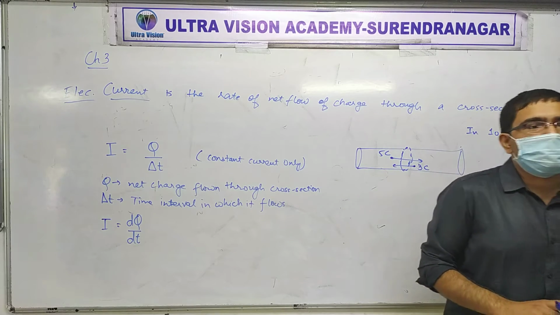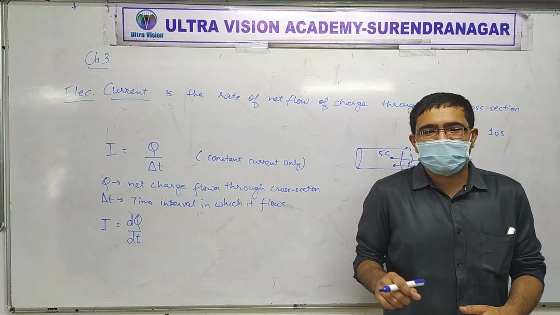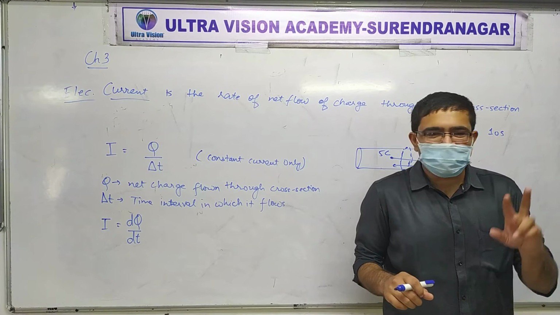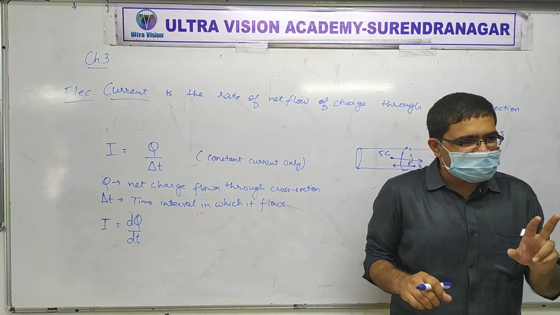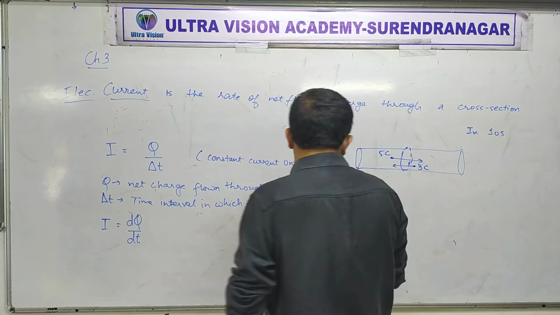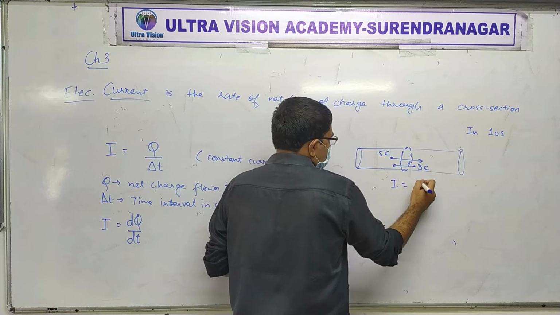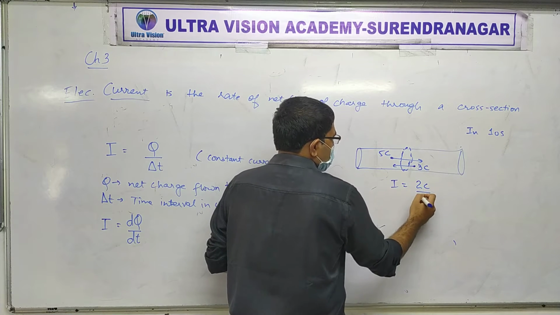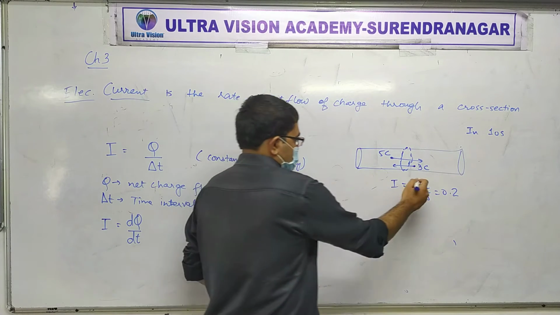From this one you put 5 into the other, from the other you put 3 back. How much is the net? 2. So current would be 2 coulomb in 10 seconds, that is 0.2 coulomb per second.